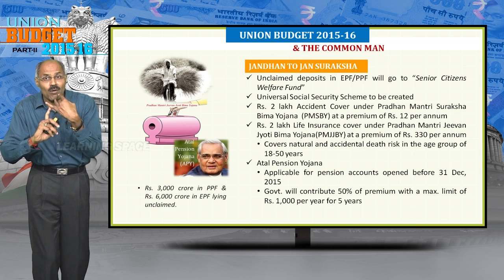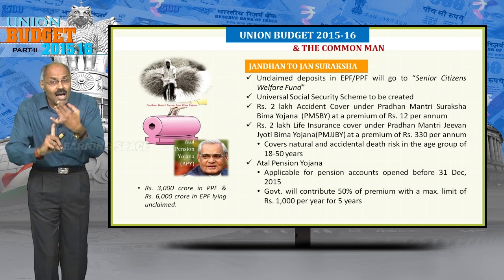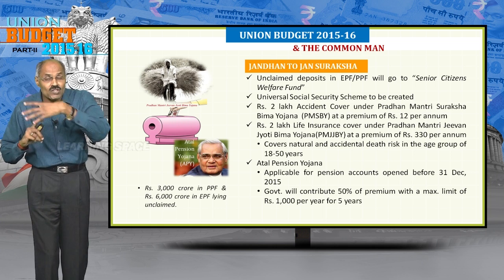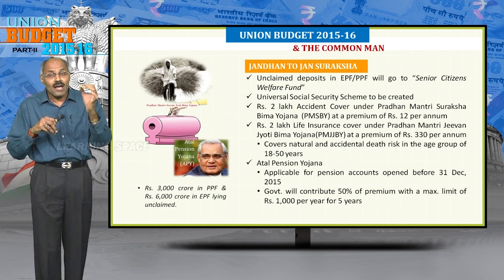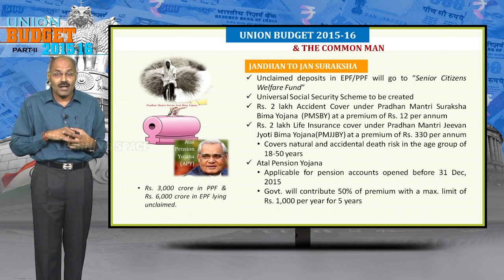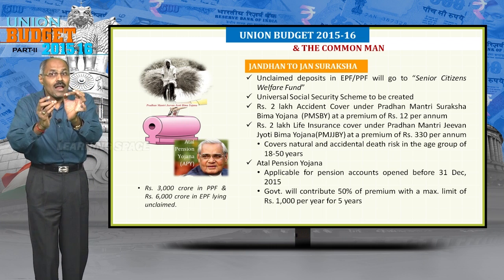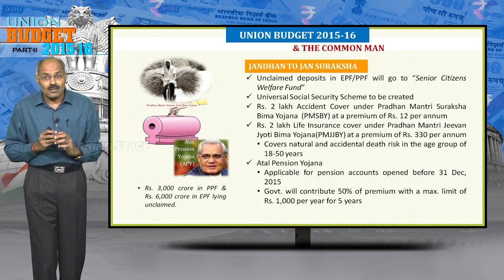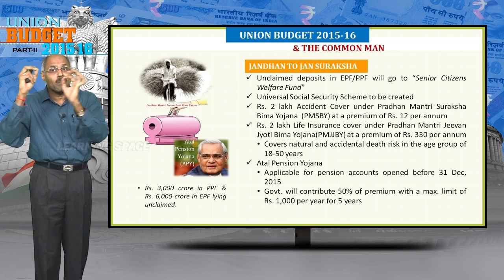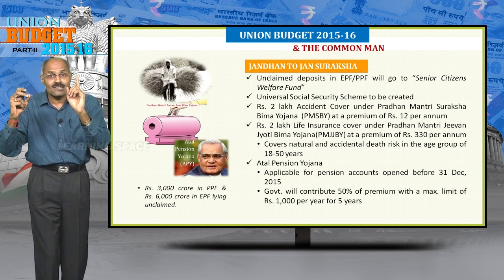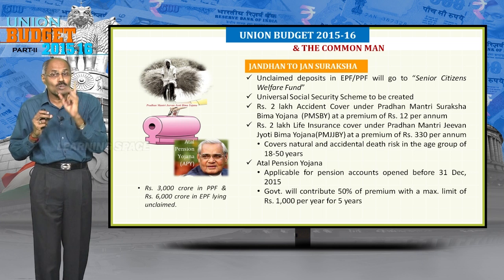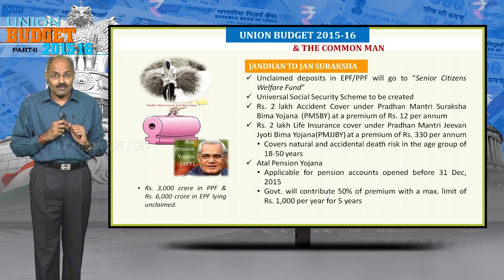The second important point is Pradhan Mantri Suraksha Bima Yojana, with just rupees 12 premium per annum. By paying just 12 rupees per annum, you will get accidental insurance up to 2 lakh rupees.